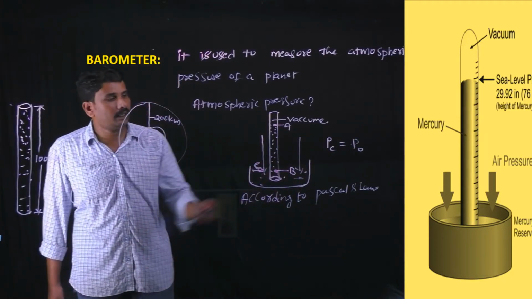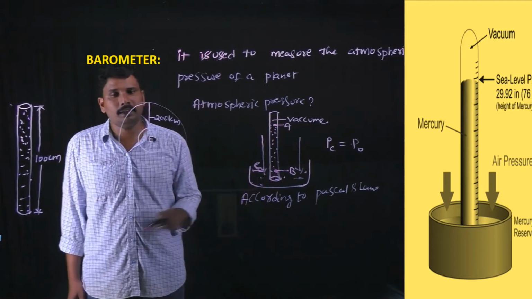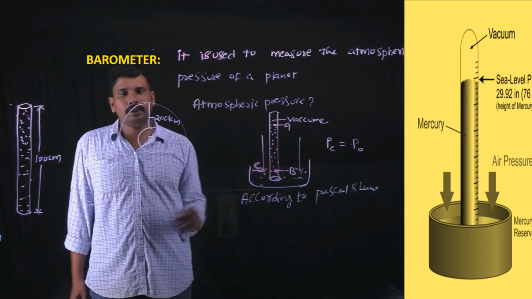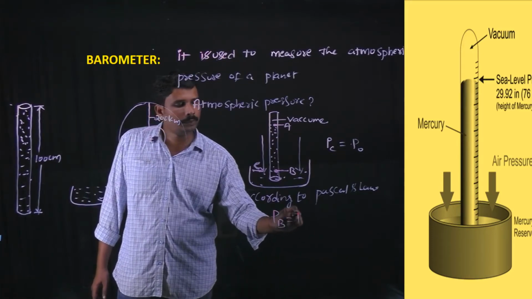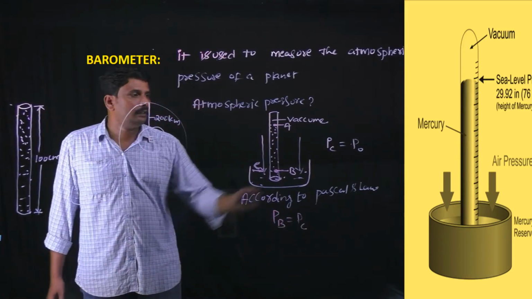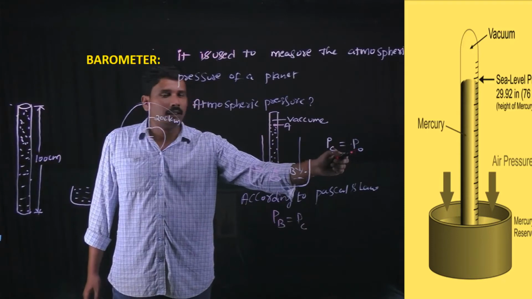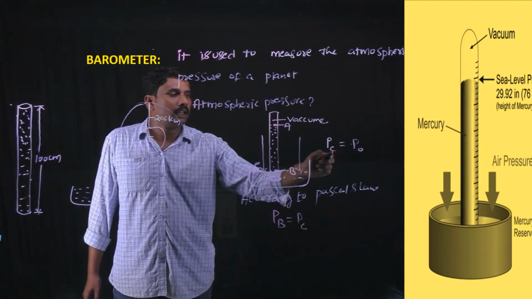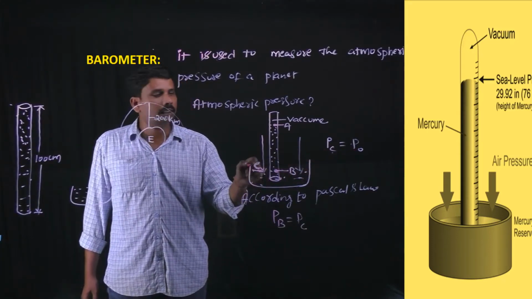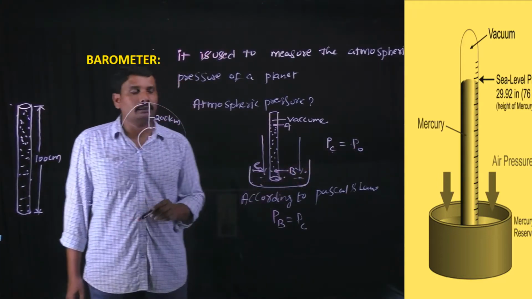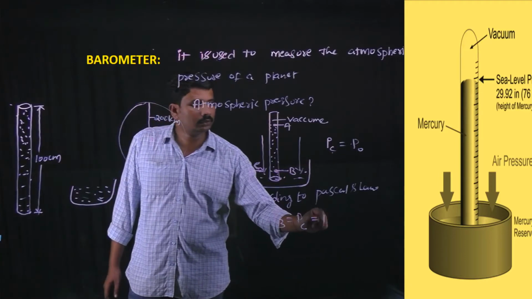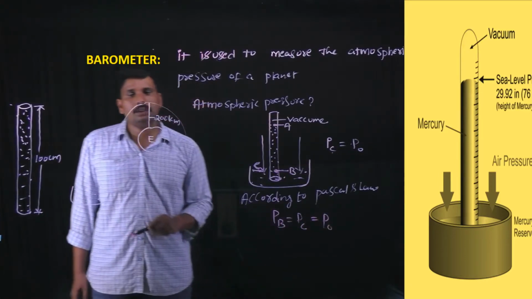B and C are at the same level and it is a static fluid. So PB equals PC, and PC is at the topmost surface of the mercury in the glass bowl. It is in contact with the atmosphere. That's why it is equal to P naught, atmospheric pressure.